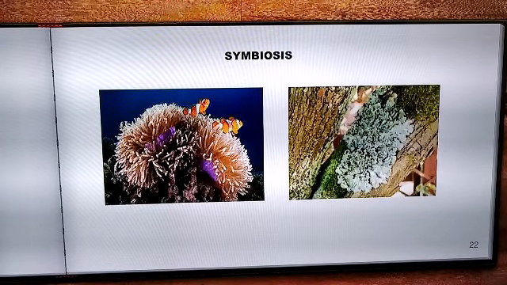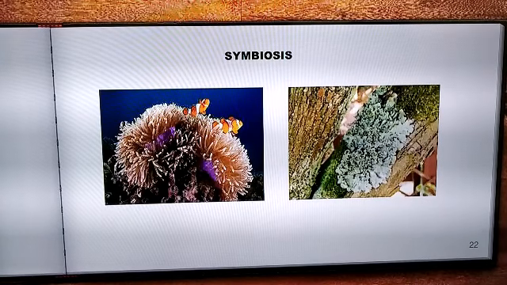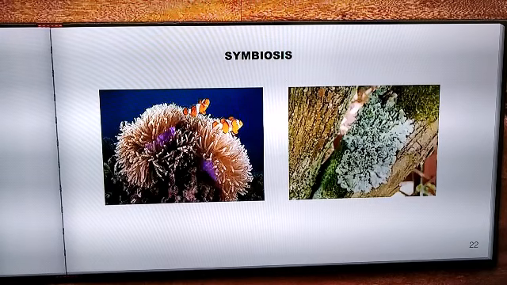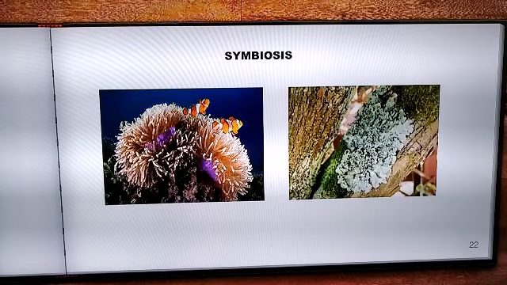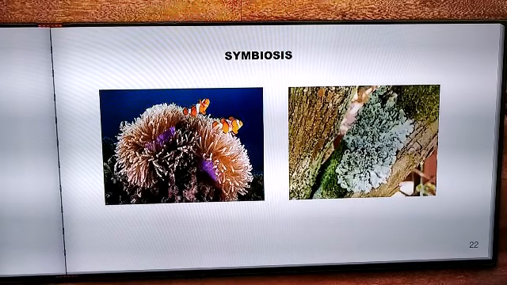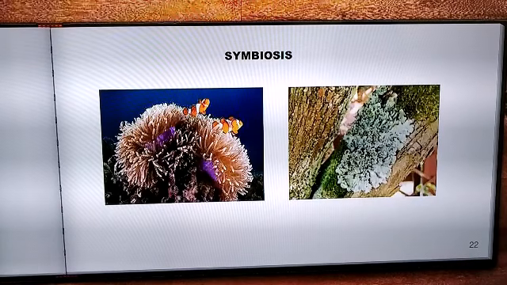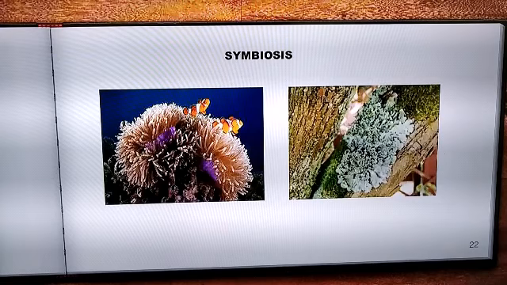When I say mutualistic symbiosis, it means that the two organisms which live in close association with each other will benefit from each other's association. For example, the dogs supply protection and companionship to the human beings, and the humans in return provide food and shelter to the dog.